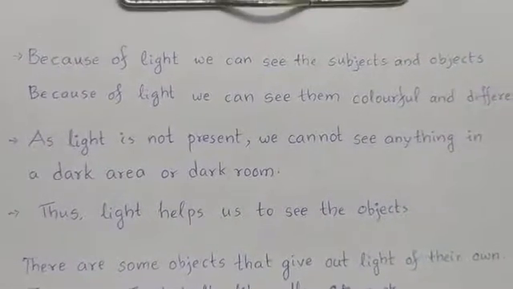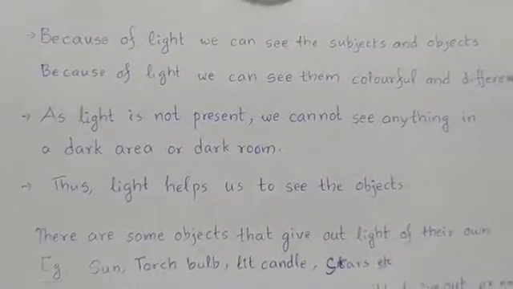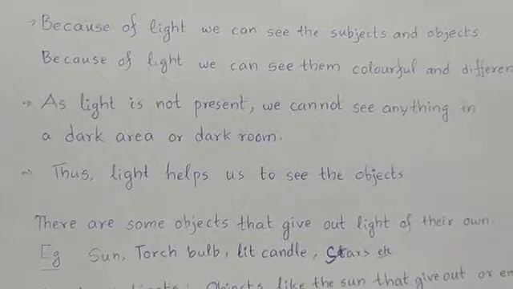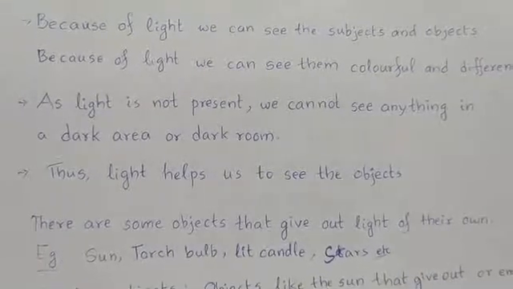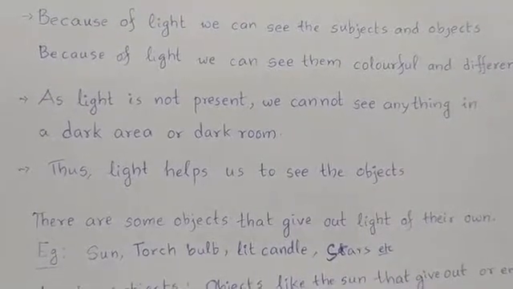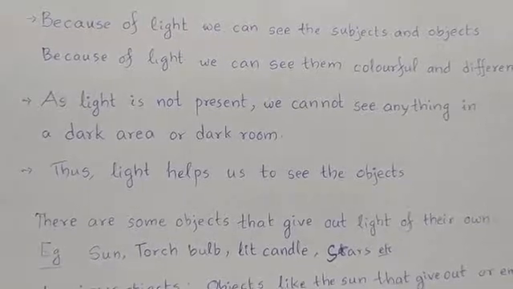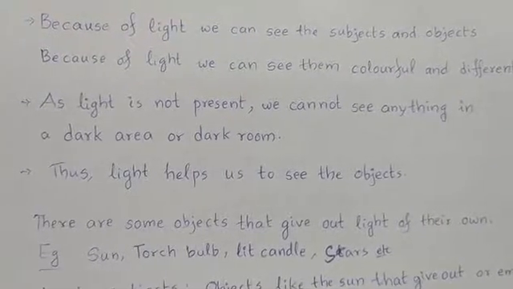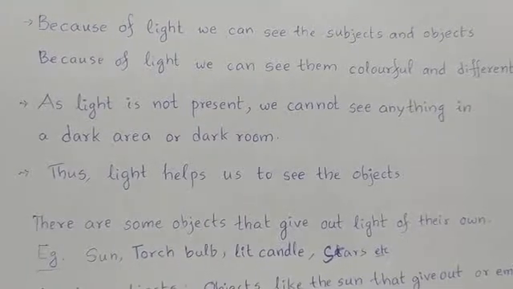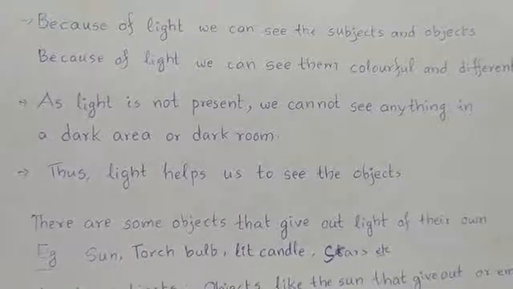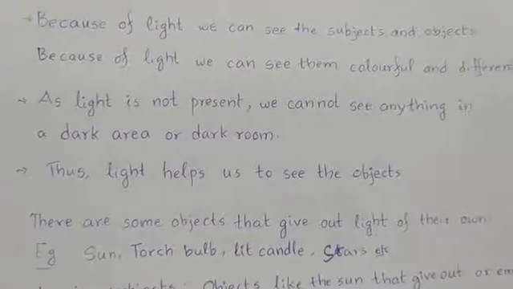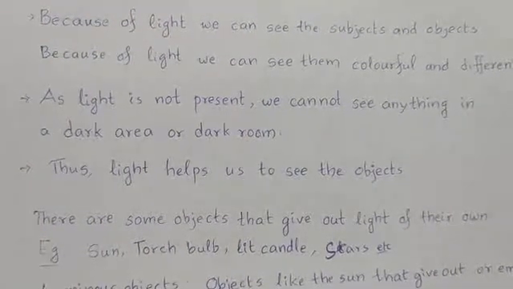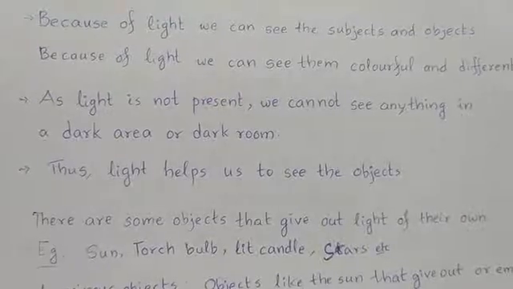Now coming back to light. Because of light we can see the subjects and objects. Because of light we can see them colorful and different. So how can we see the colors of the subjects or objects? Because of light. Now how can we identify many subjects as different ones? Because of light. As light is not present, we cannot see anything in a dark room or dark area.